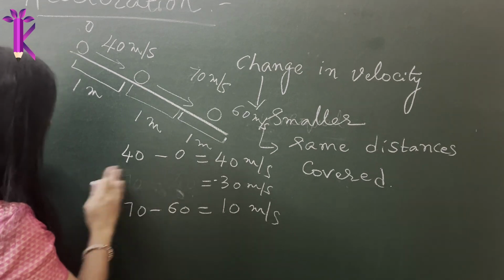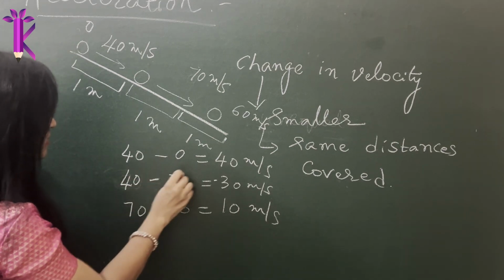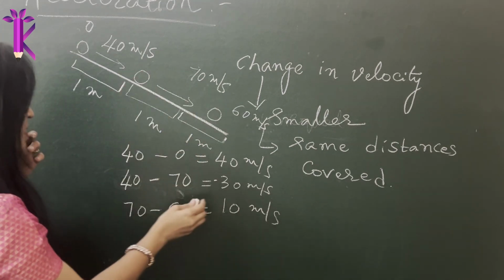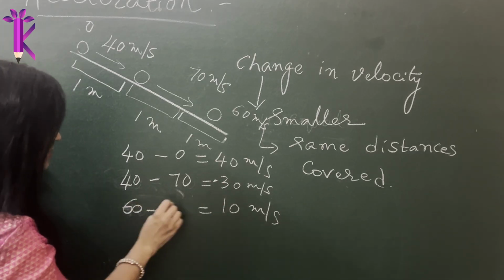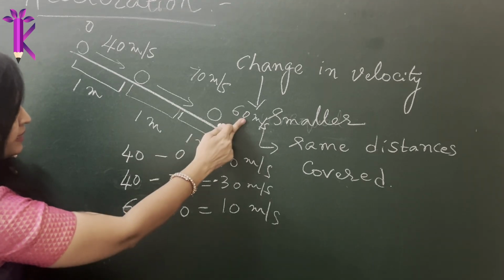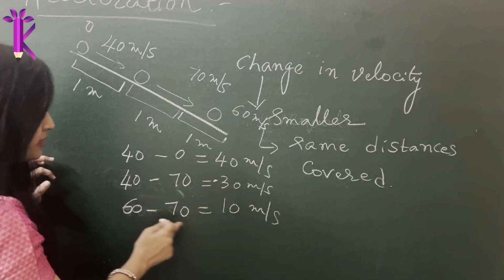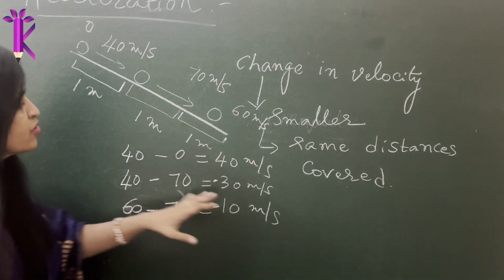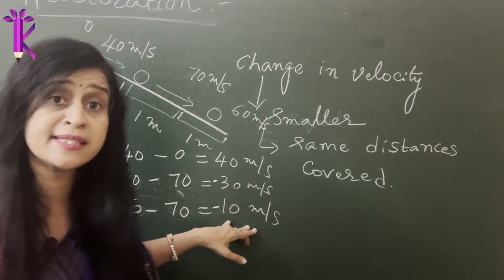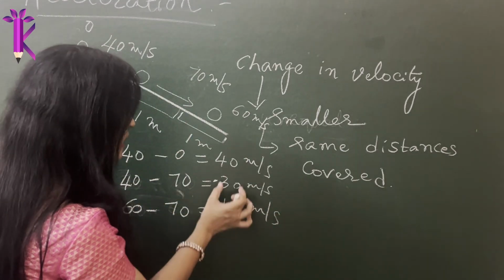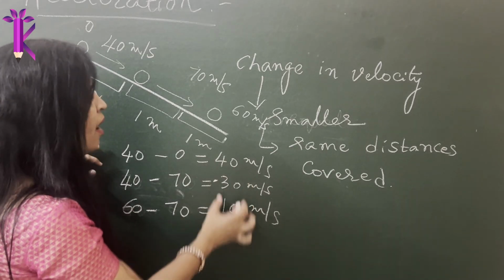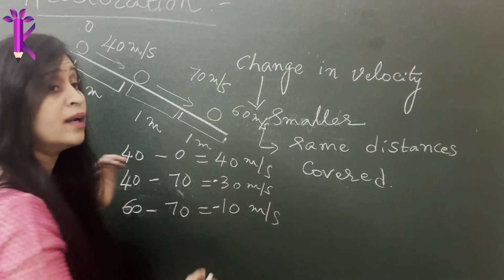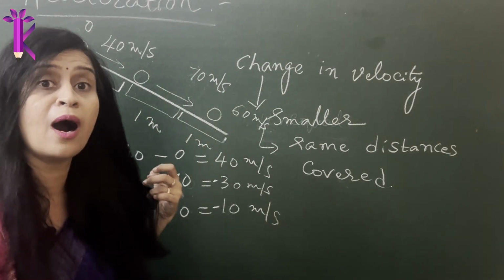Ideally this has to be the final speed minus the initial speed, so this has to be 60 minus 70, because this is the final speed attained and this is the initial speed here. So this will be minus 10. So the speed kept on decreasing. But did it keep on decreasing in equal amounts? No. It kept on becoming smaller and smaller in unequal amounts.